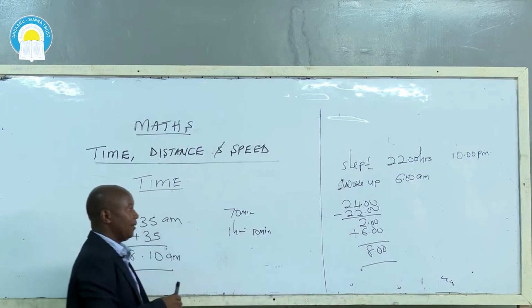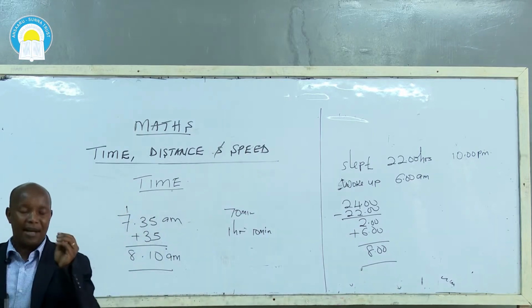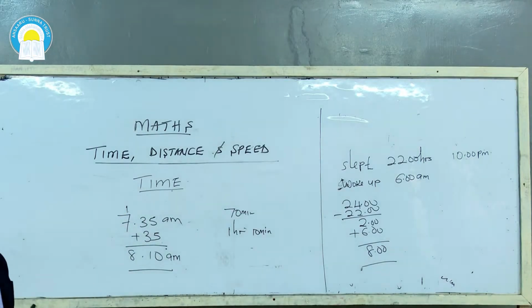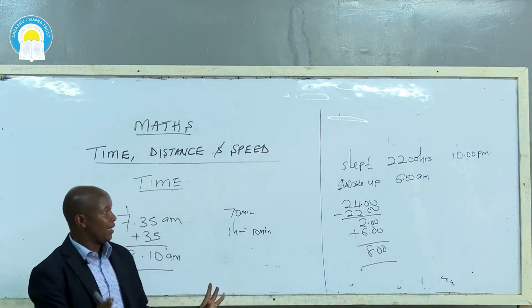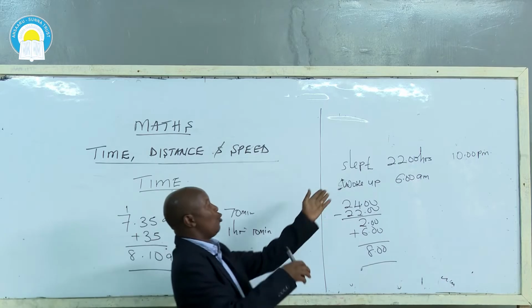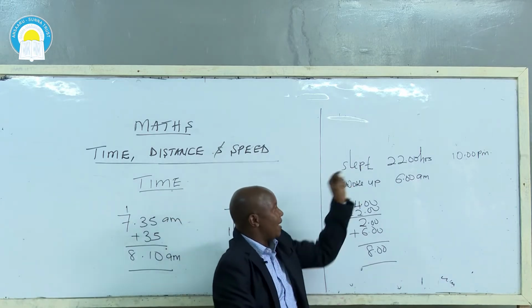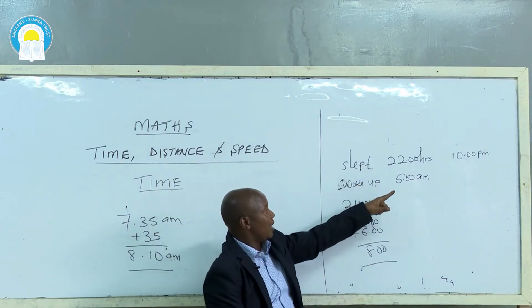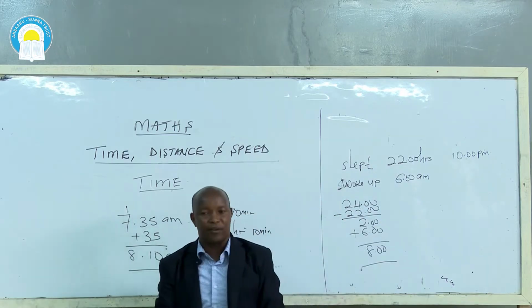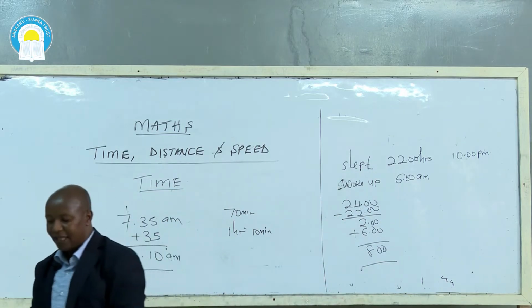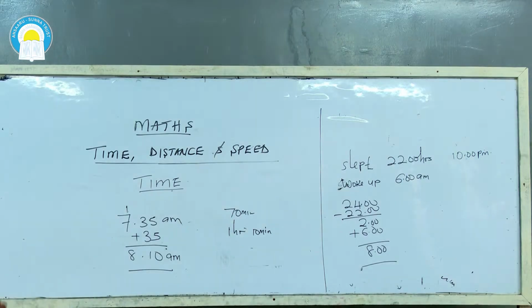I repeat again. Alima slept at 22:00 hours and woke up at 6 a.m. Mathematically, he slept only 2 hours the previous day. Remember, a day has only 24 hours. So we have 2 hours remaining. Then you add the 6 hours for the following day. Then that means that Alima was only asleep for only 8 hours.